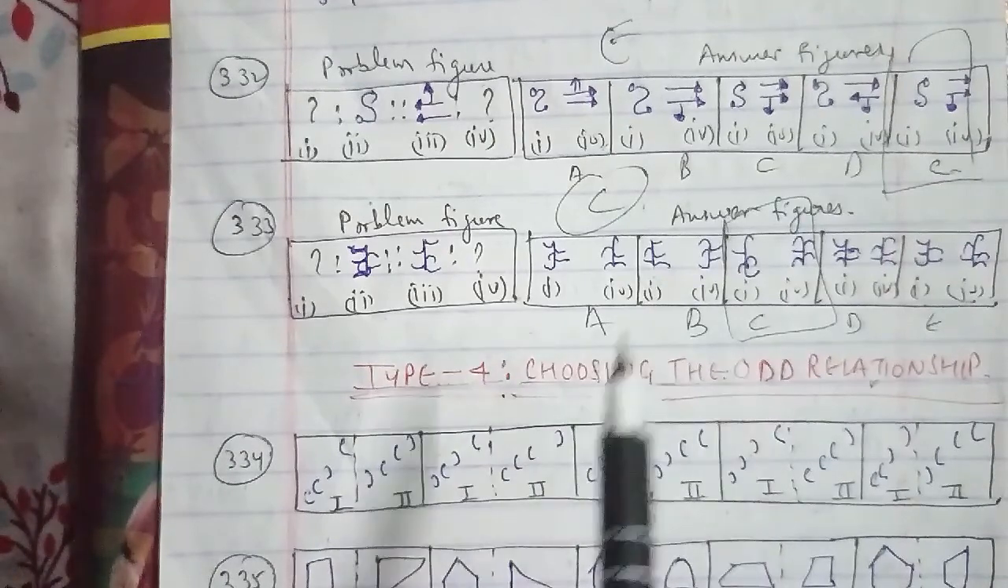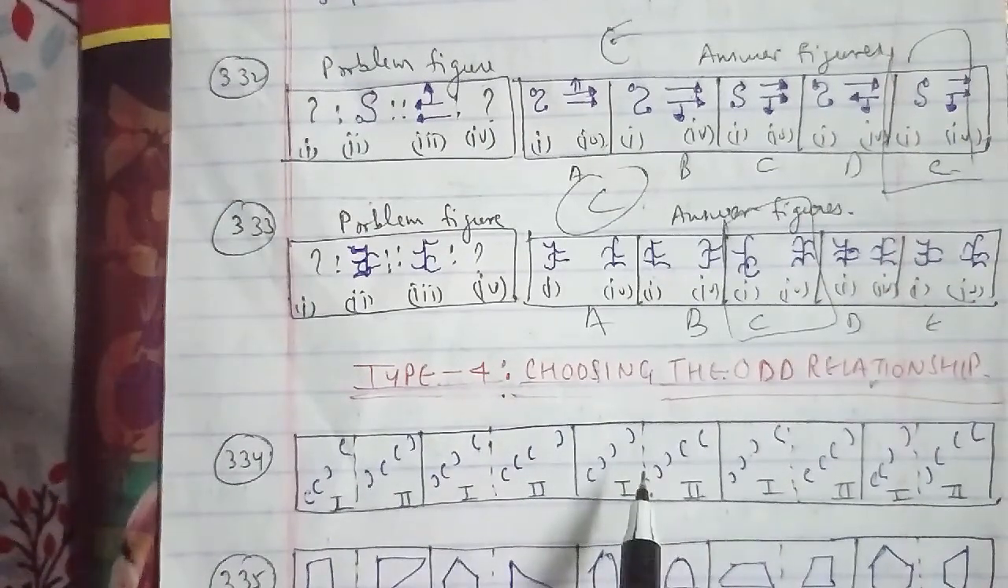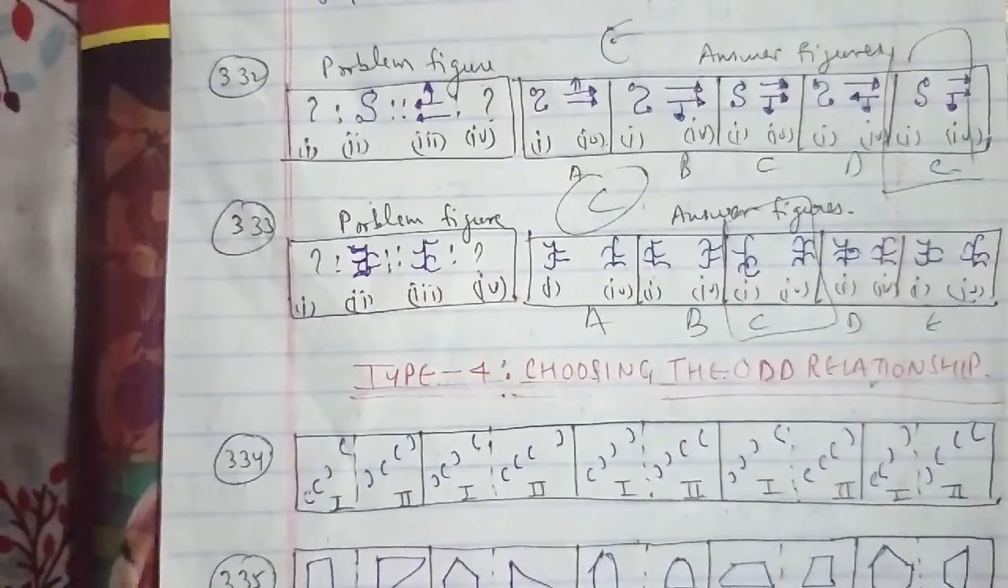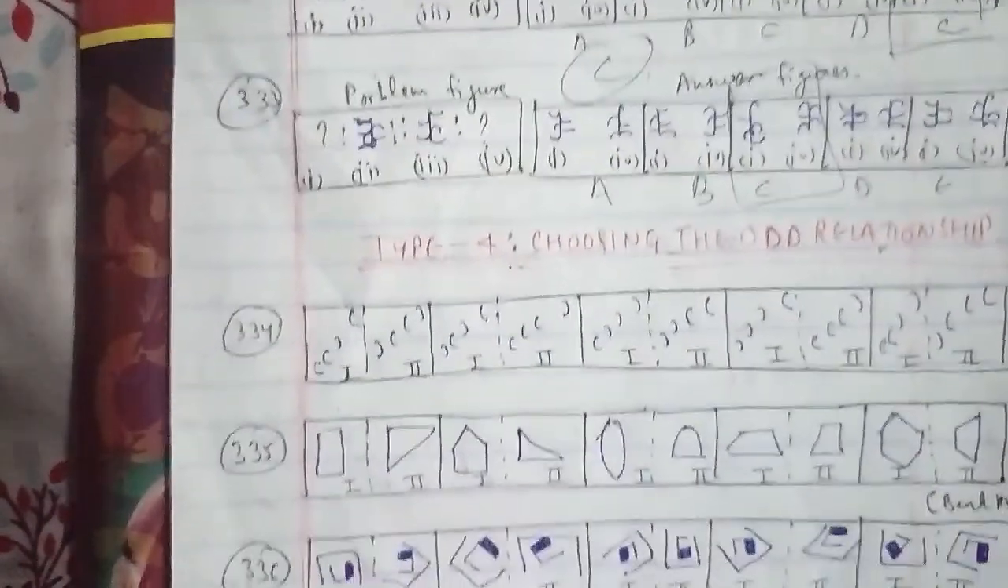So we will continue with more questions related to type 4, where we have to choose the odd relationships. In the same way we'll deal with it in the next coming class.